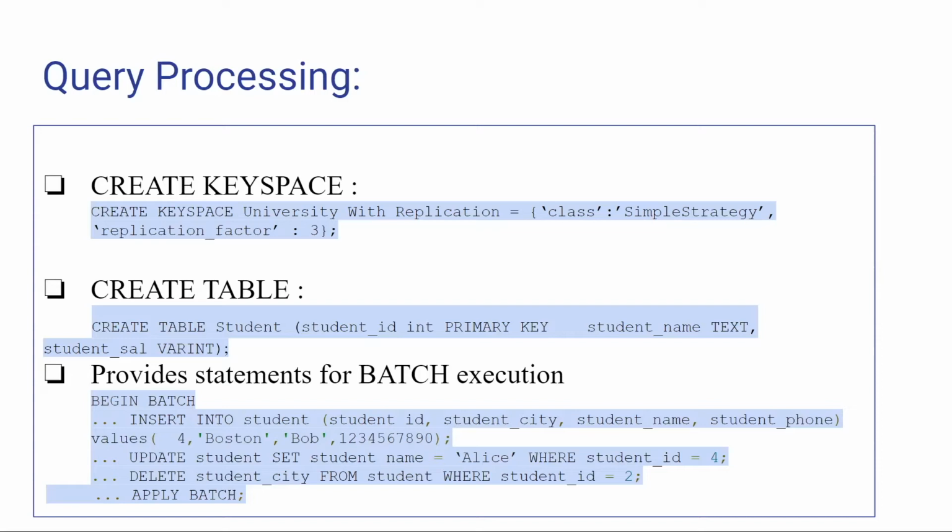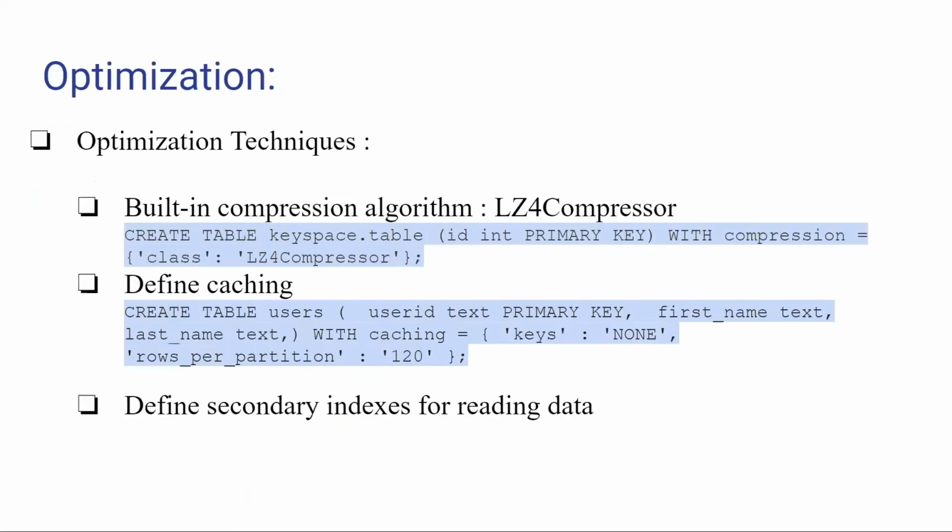Let us move on to the next slide. There are several optimization techniques that Cassandra uses. Compression, which is defined and configured on a per table basis as an optional argument to CREATE TABLE or ALTER TABLE. The default compressor is the LZ4 compressor.